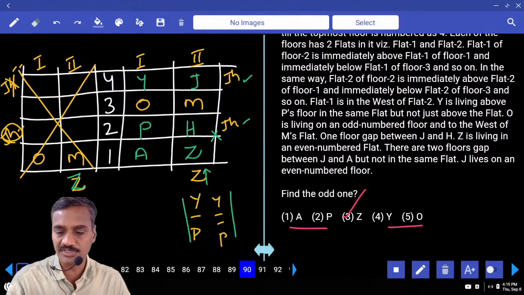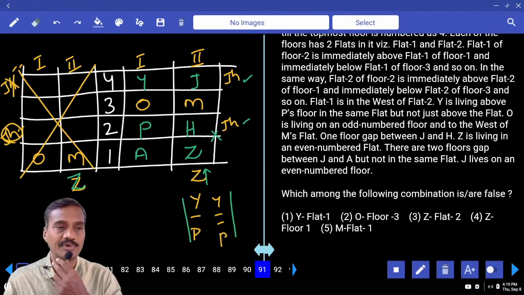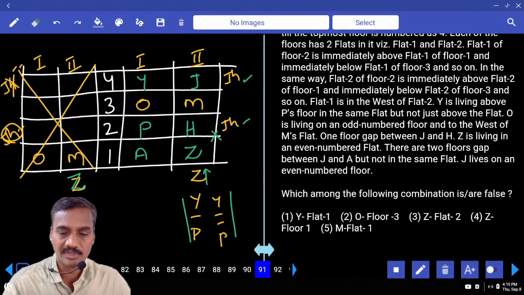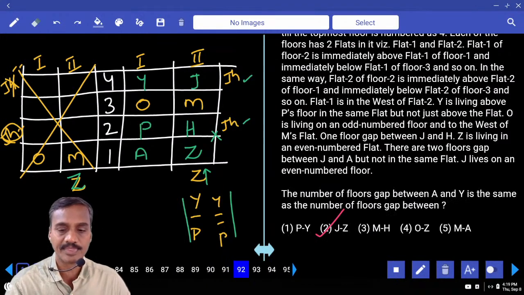Now that is choice 3, question number 90. 91. Which among the following combination is definitely false? Y flat number 1, definitely true. O floor number 3, definitely true. Z flat number 2, definitely true. Z floor number 1, definitely true. M in flat number 1, that is false. Answer choice 5 for 91.